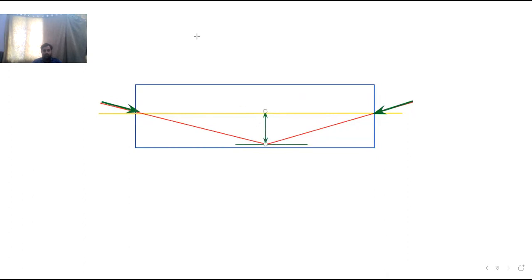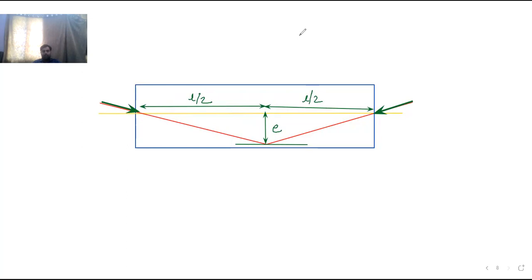This is nothing but eccentricity e, and this dimension e will be at the center. It will be maximum at the center only. Okay, so it is e, L by 2, L by 2, and this is also L by 2.